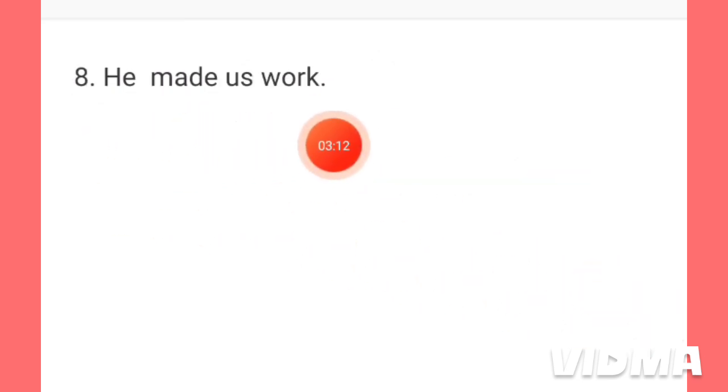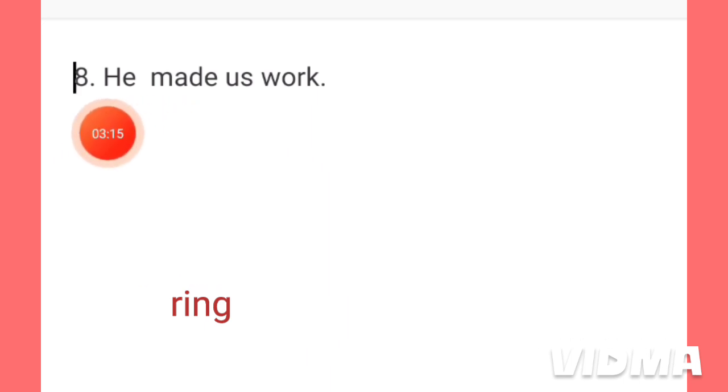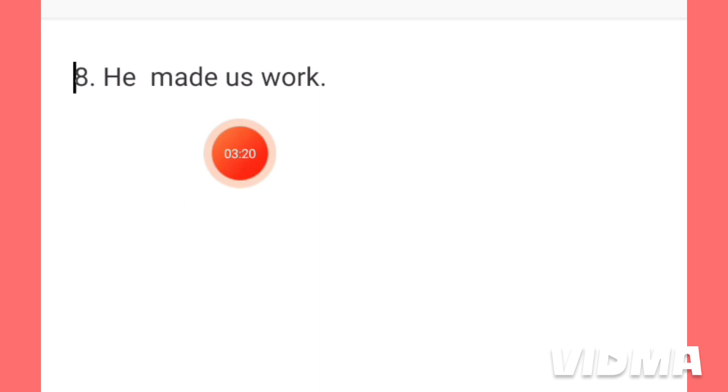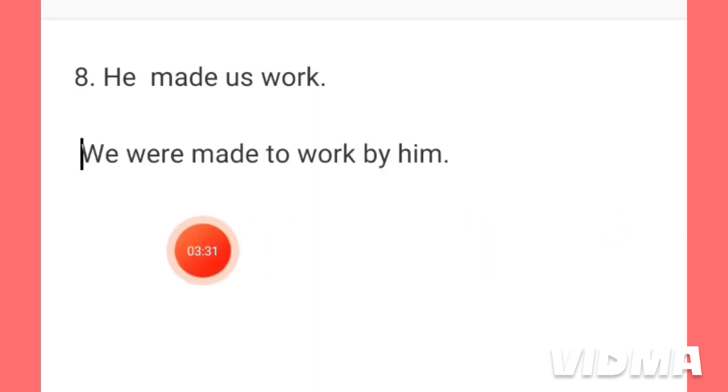He made us work. The meaning of the sentence actually is that he forced us to work. So this is an active voice, and the passive voice will be we were made to work by him. We were made. The meaning of this is that we were forced for working. That is why it is written we were made to work by him. This he has come here in this position, him.